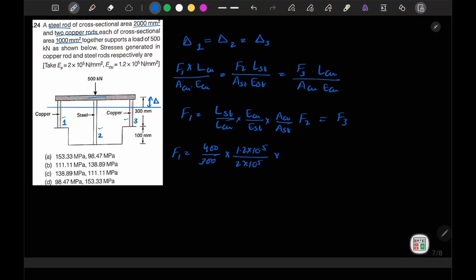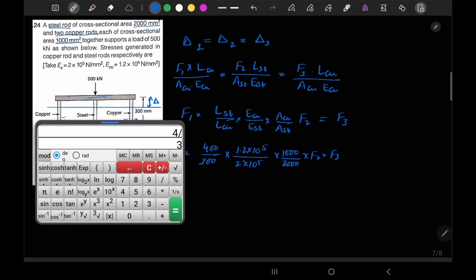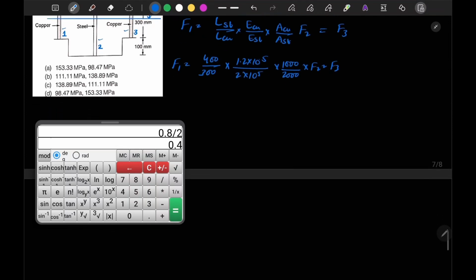A of copper is 1000 mm square, and for steel it is 2000 mm square, into F2 is equal to F3. Now if we solve all this, we will obtain 4 divided by 3 into 12 divided by 20, divided by 2. So this will become F1 is equal to 0.4 times F2.